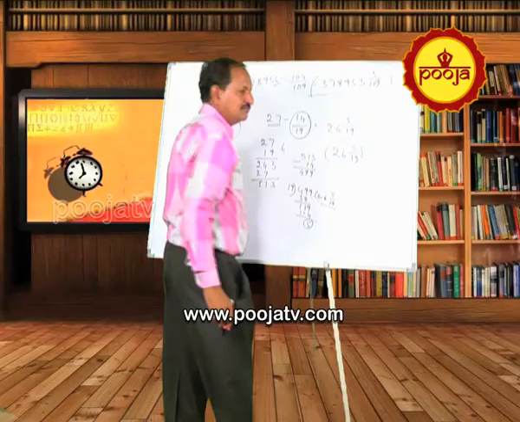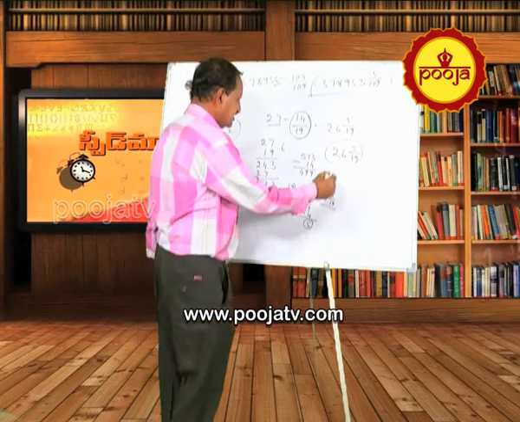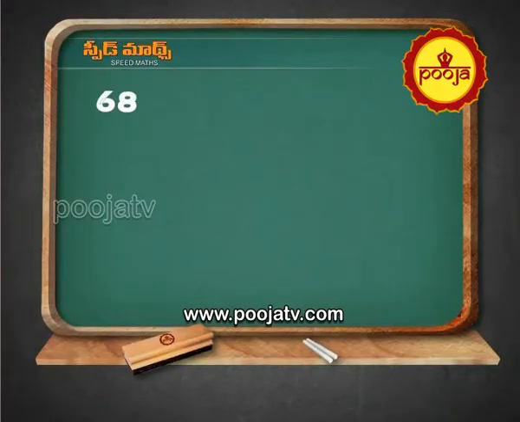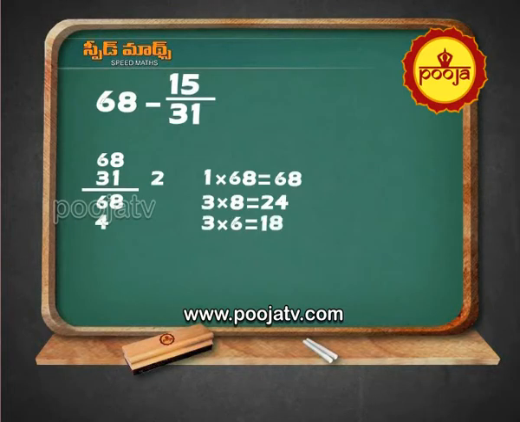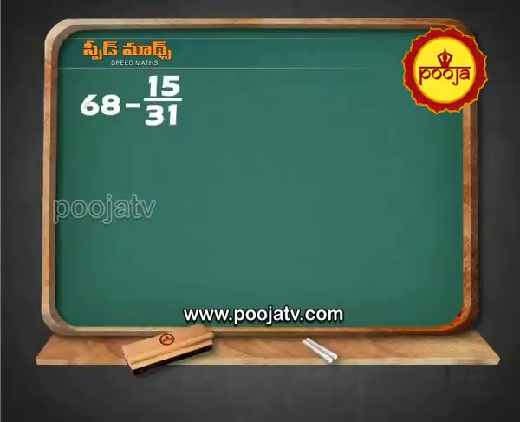Will you believe? Exact answer, and you will be getting questions like this in competitive exams. 68 minus 15 by 31. 68 into 31. 1 into 68 equal to 68. 68 here. 3 into 8 equal to 24. 4 here, 2 outside. 3 into 6 equal to 18. 18 plus 2 equal to 20. 20 here. 8, 0, 1, 2. Okay, 2108. So, 68 into 31 is 2108.